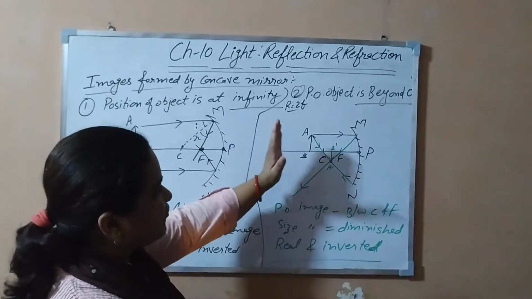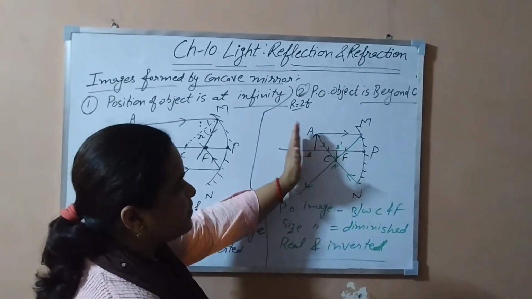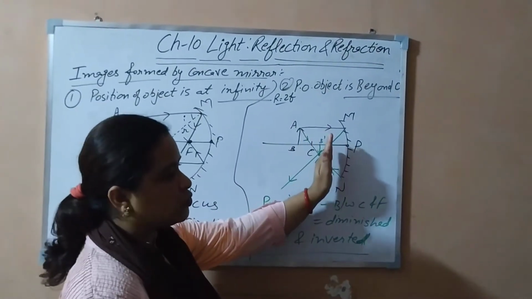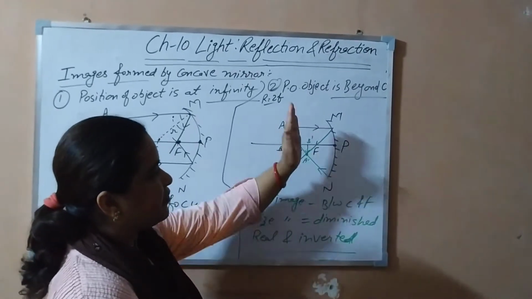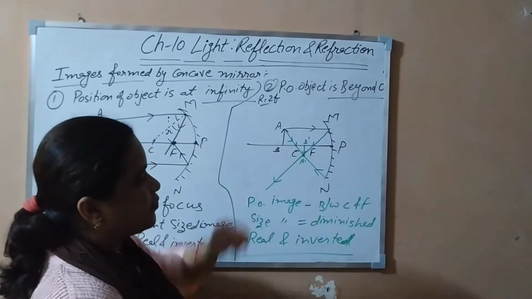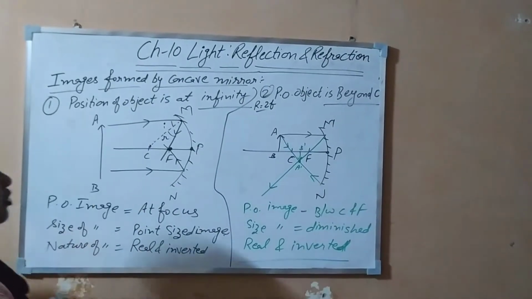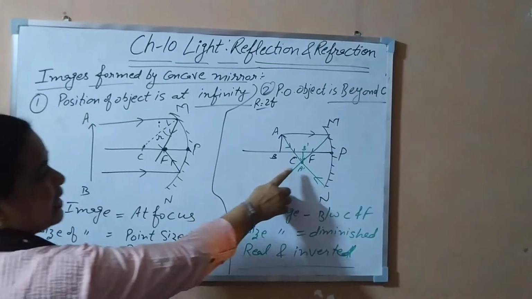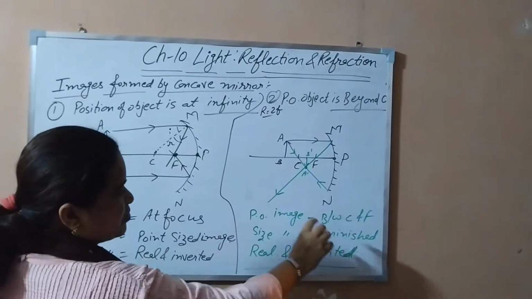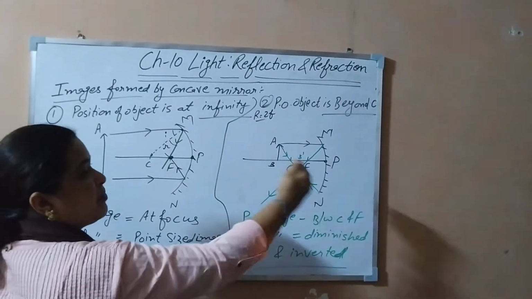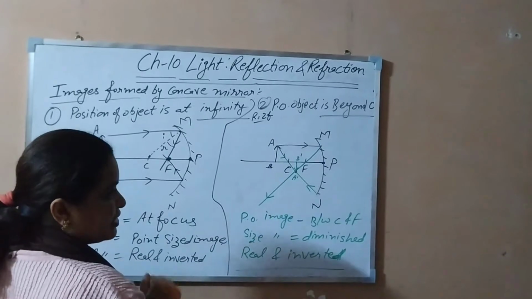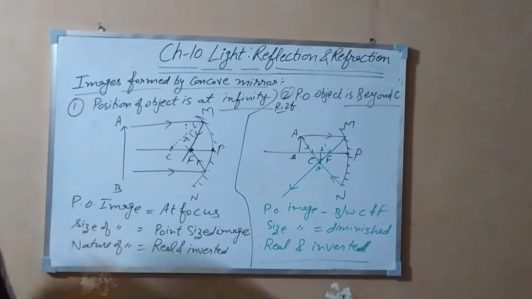What does it mean? If you put the object beyond C and bring the screen near the mirror, between C and F, on the screen you will get the inverted image of this optical needle or lighted candle. What you are watching here is a point size, and here we have got the size of the image. It means when we go near the mirror, the size of the image increases. So let's do the next cases.